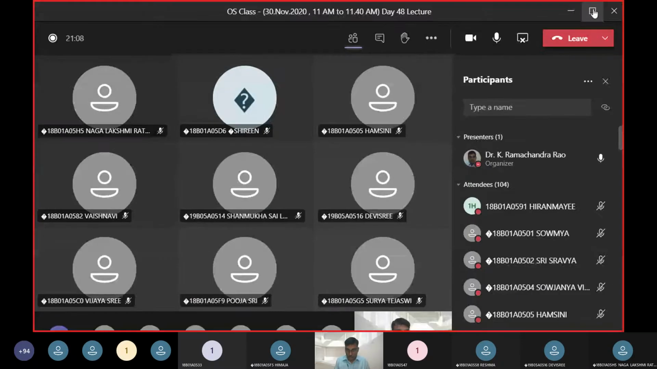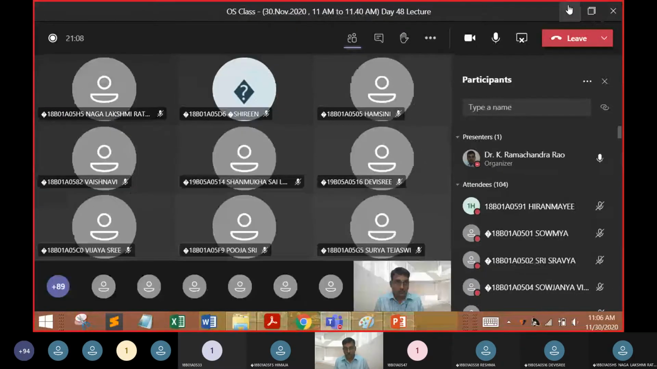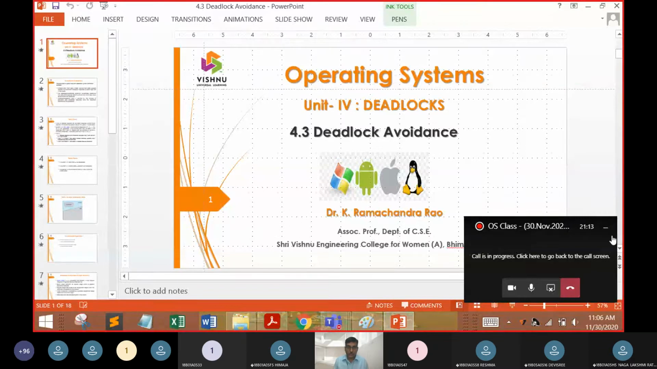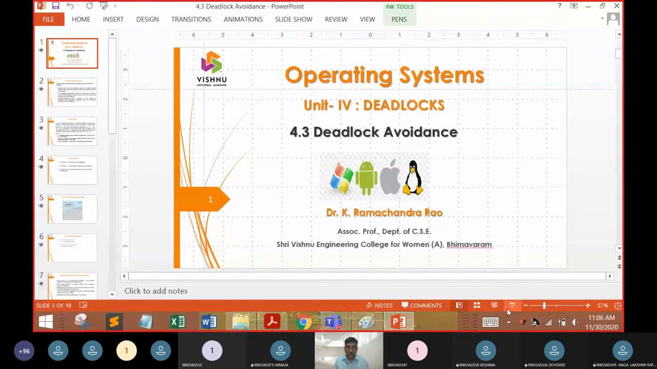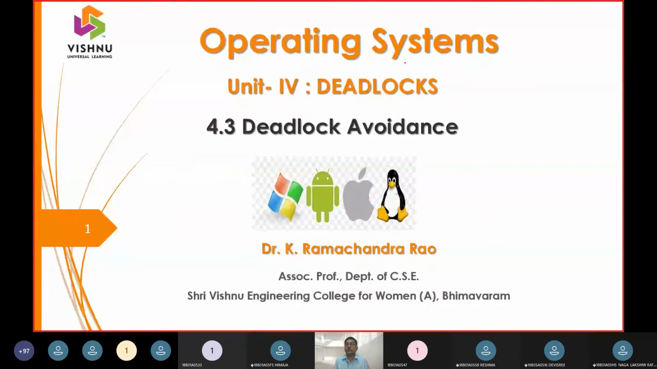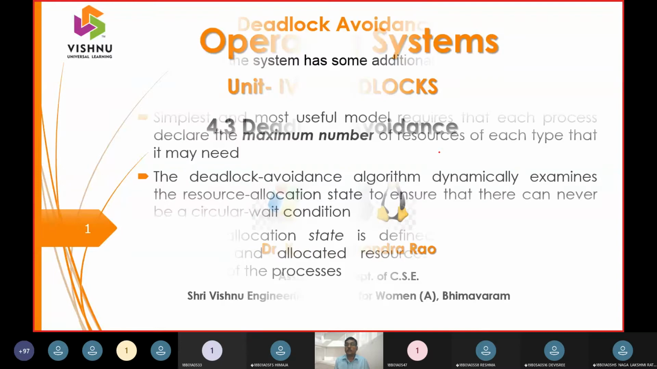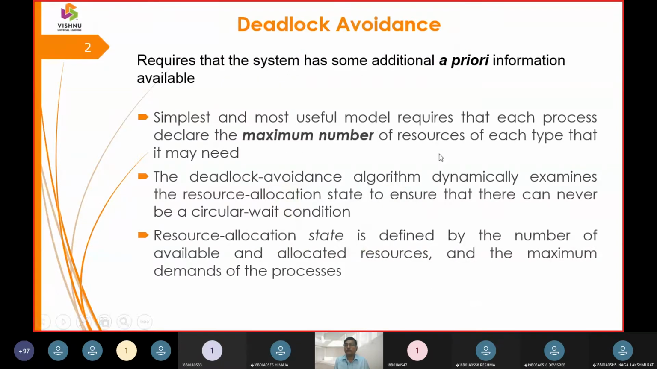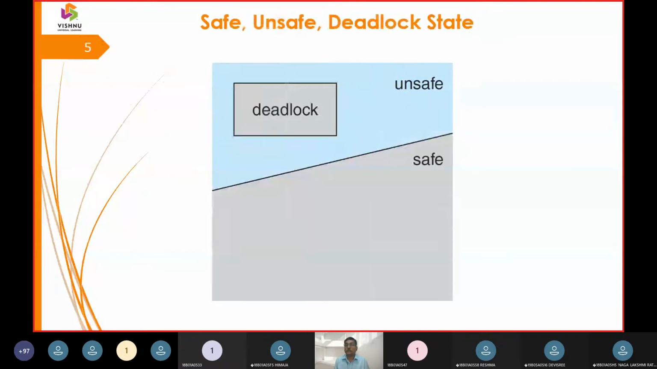So in our earlier class, we were discussing Banker's algorithm. In Banker's algorithm, we were mentioning there are 4 conditions which lead to deadlock. One is mutual exclusion. Another one is hold and wait. Third was circular wait, and the fourth one was no preemption.